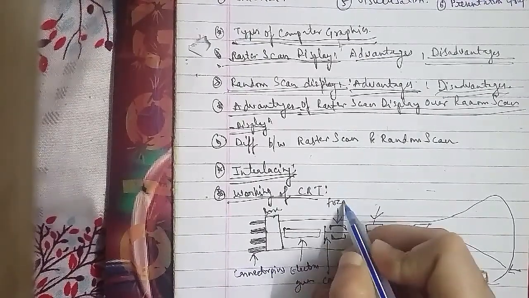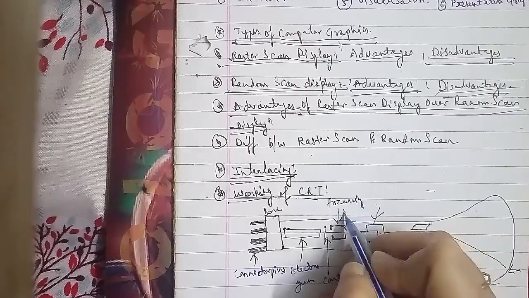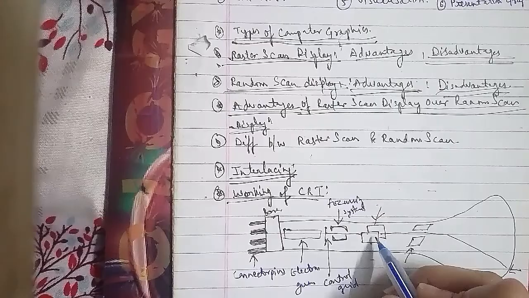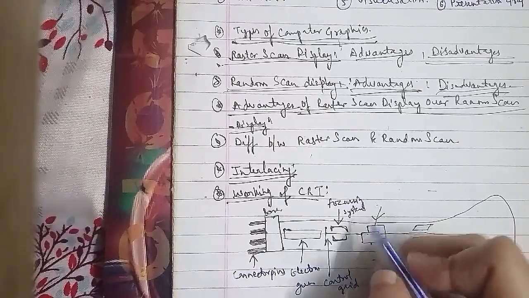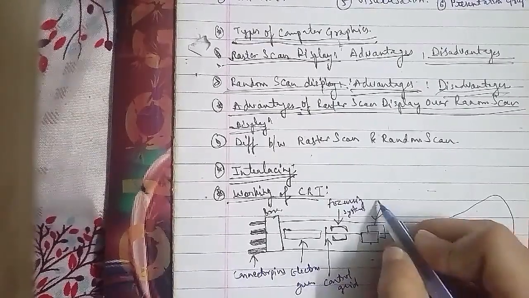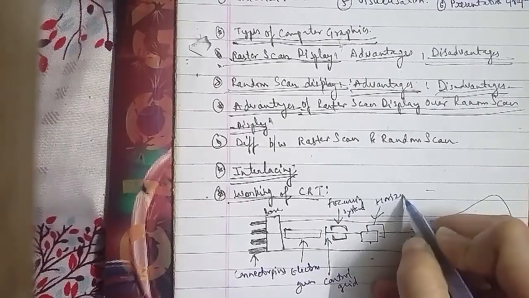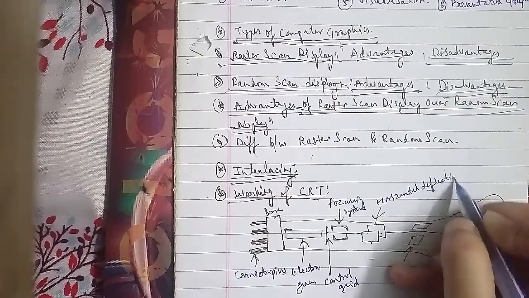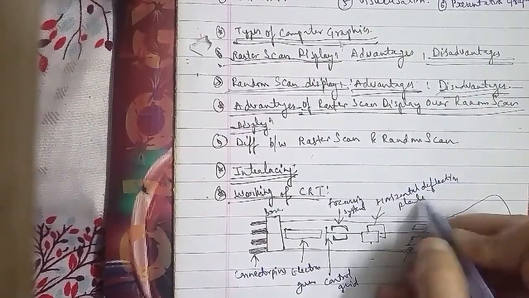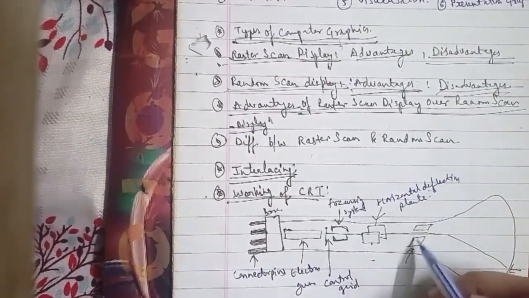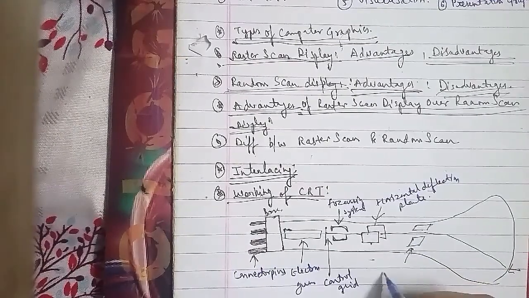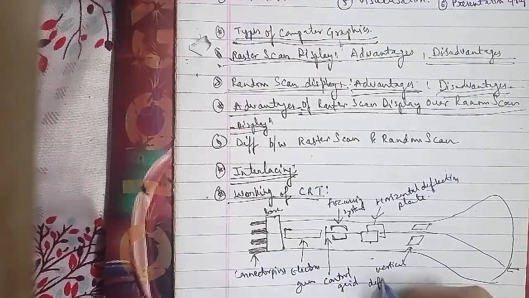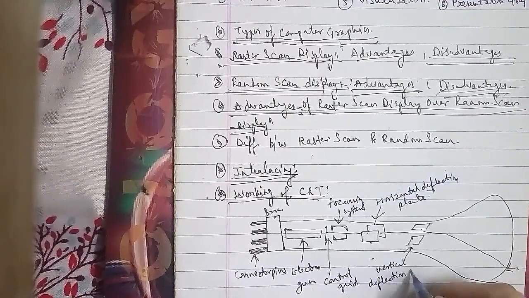Now talking about this whole structure related to the CRT: the CRT is evacuated in a glass tube that is equipped with various components. A beam of electrons, cathode rays, is emitted from an electron gun and passes through the focusing and deflection system, heading to the phosphorus coated screen to generate a desired picture. The high speed electrons hit the phosphorus coated screen to produce a spot of light that is controlled by the video controller.